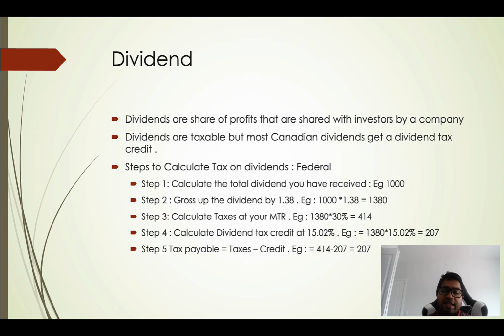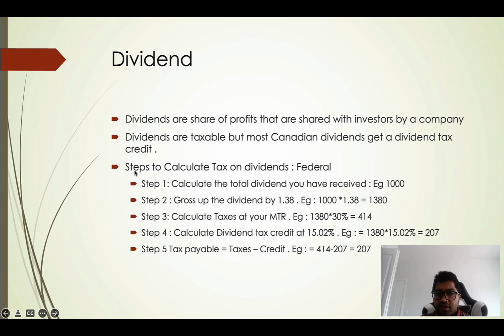The next type of thing that you can receive in an investment account is a dividend. What are dividends? Dividends are a share of profit that is shared by the company with an investor. If a company is making profits, it might decide to share those profits with you as dividends. It's not compulsory for a company to pay dividends, but most profitable companies share their profits with investors as dividends. Dividends are taxable, but most Canadian dividends get a dividend tax credit.